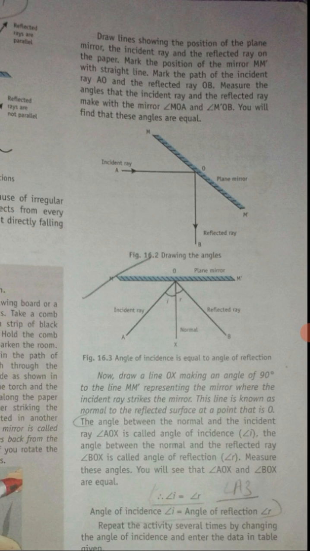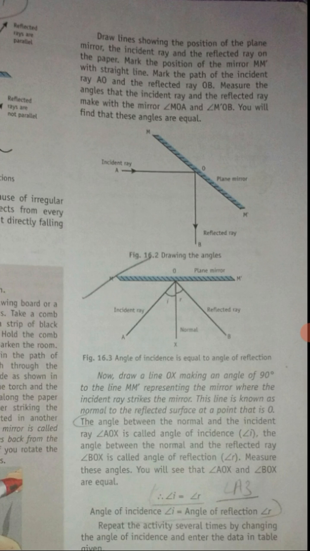Now draw a line OX, making an angle of 90 degrees to the line MM' representing the mirror, where the incident ray strikes the mirror.